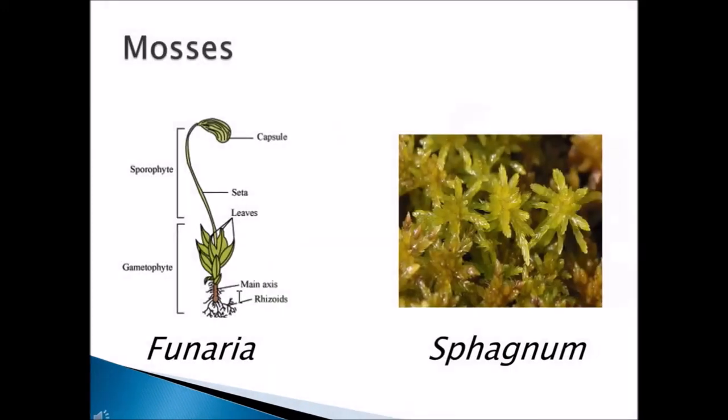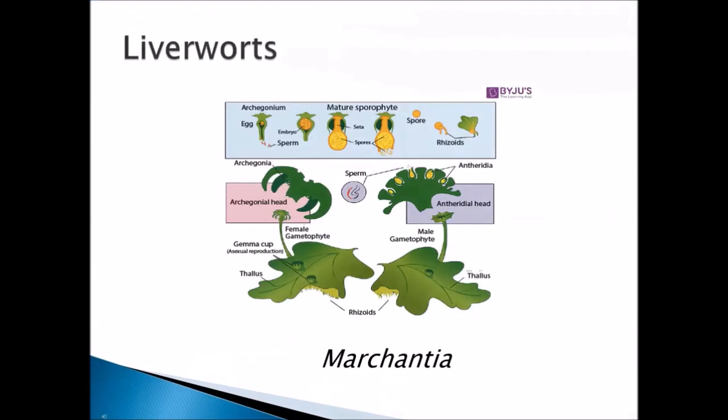Here are the images of the moss. You can see Funaria on the left side and Sphagnum on the right side. Like I already told you, in Funaria you can see the stem, leaves and root. It is differentiated into different parts, whereas in some cases it is not like that. The next example is liverworts. For example, Marchantia has a flat thalloid body, and below it has small root hairs called rhizoids.